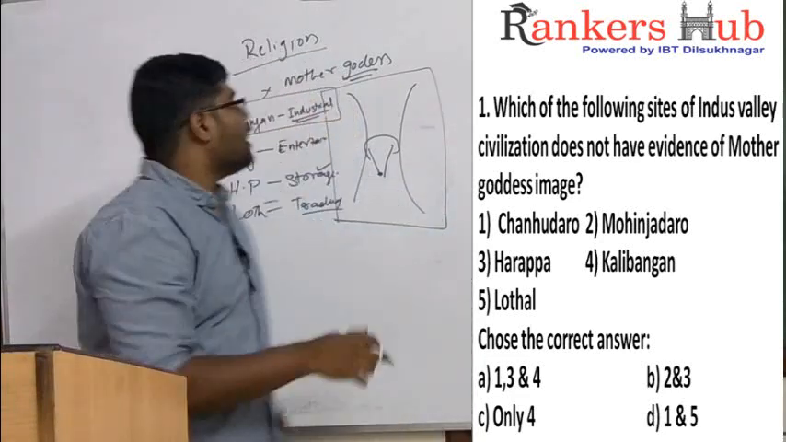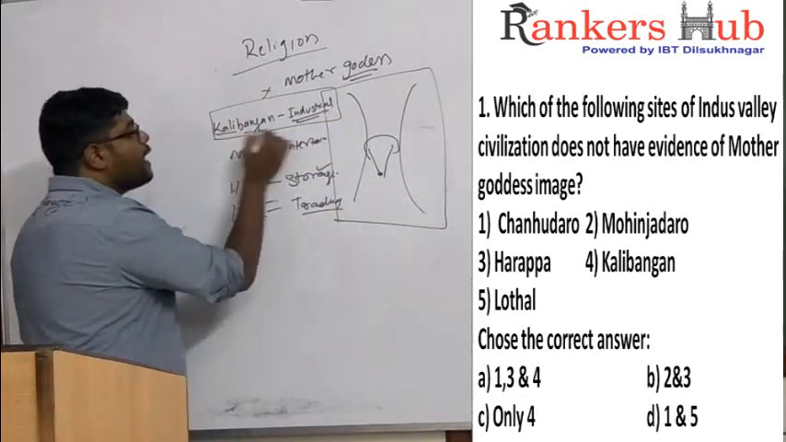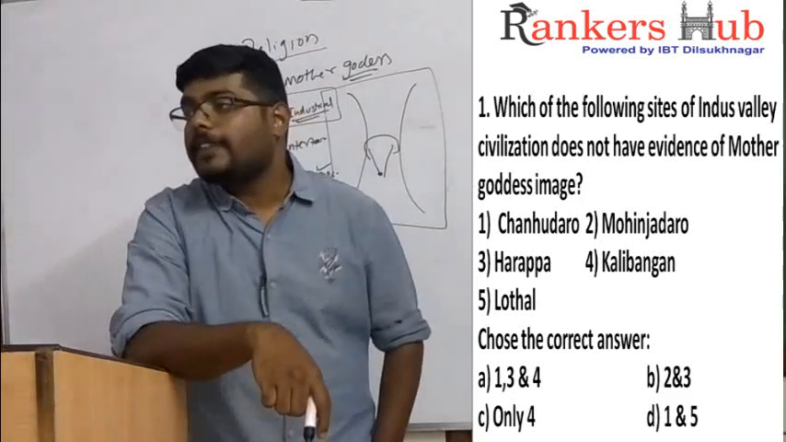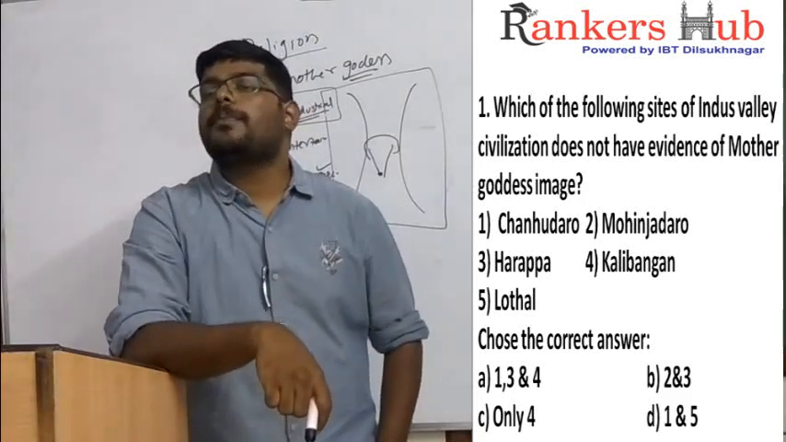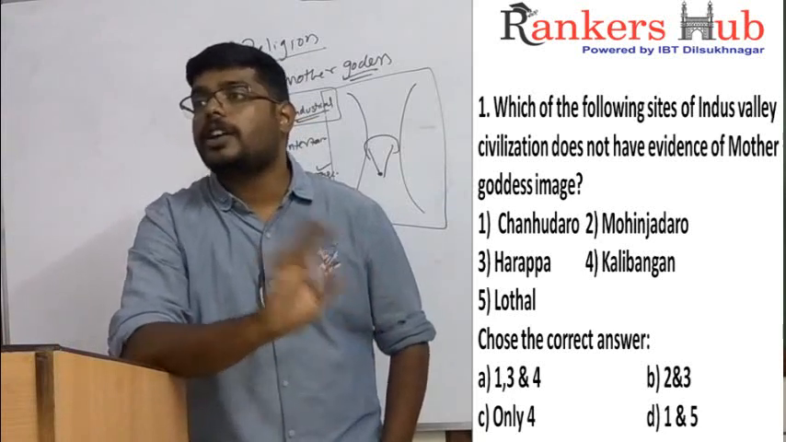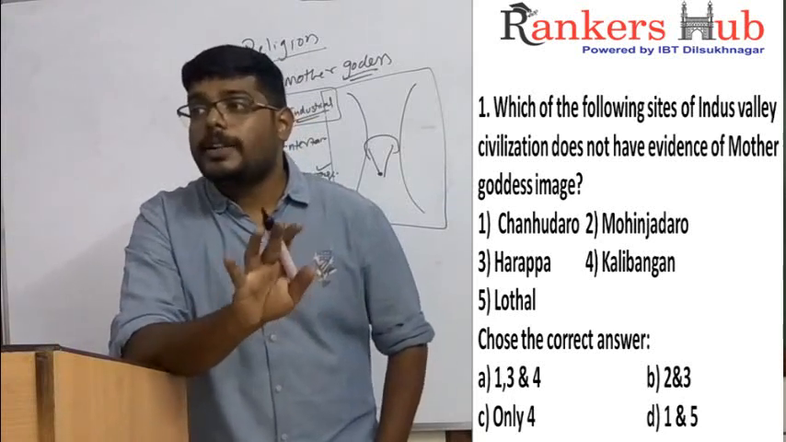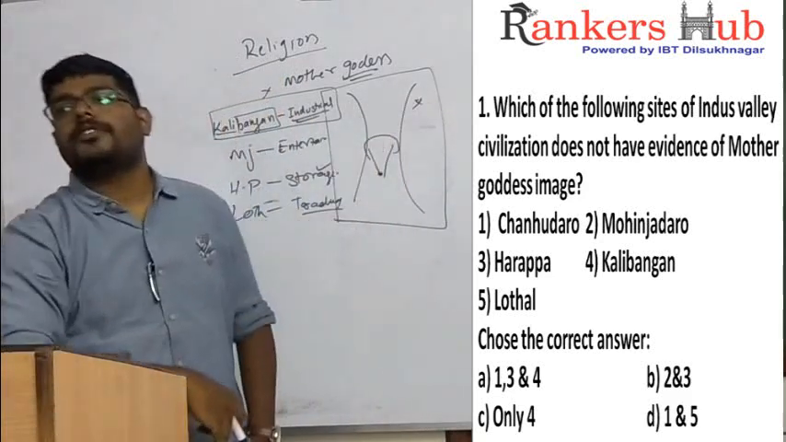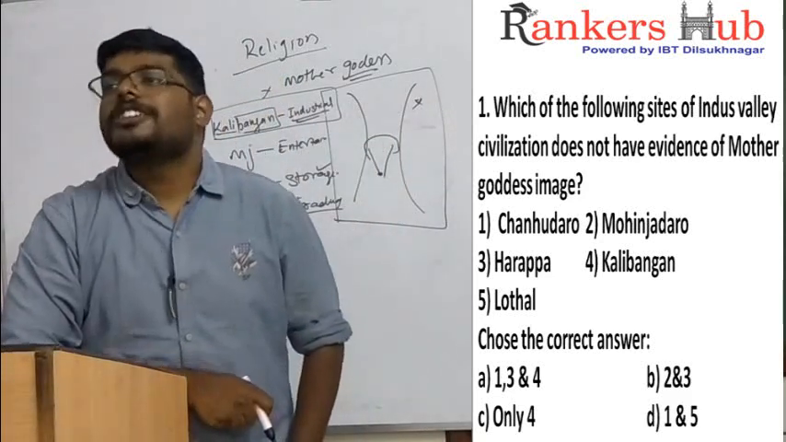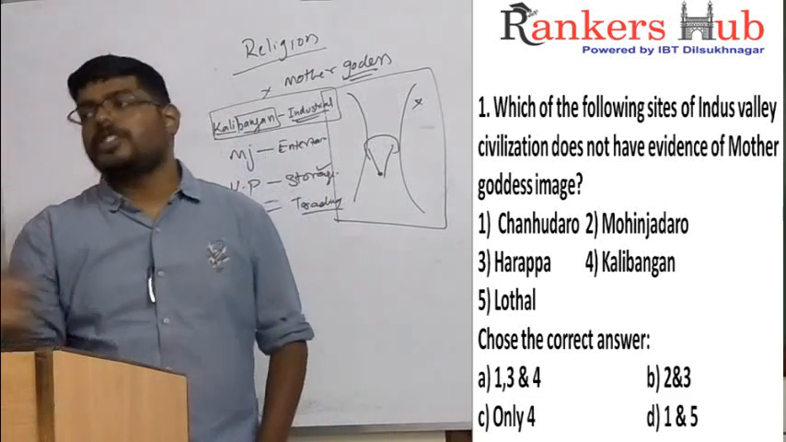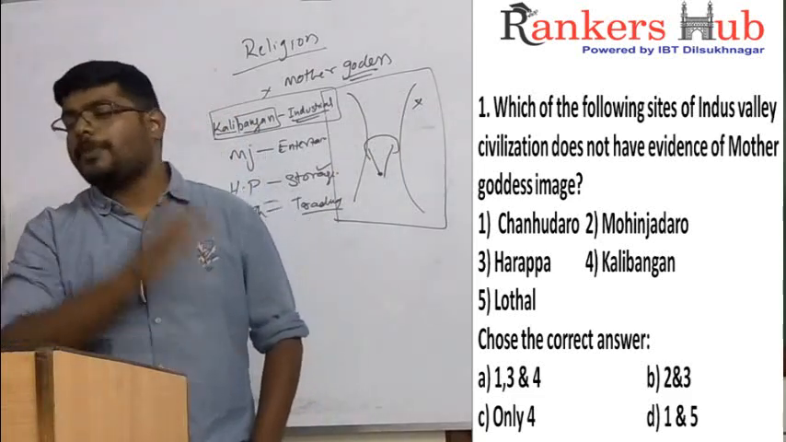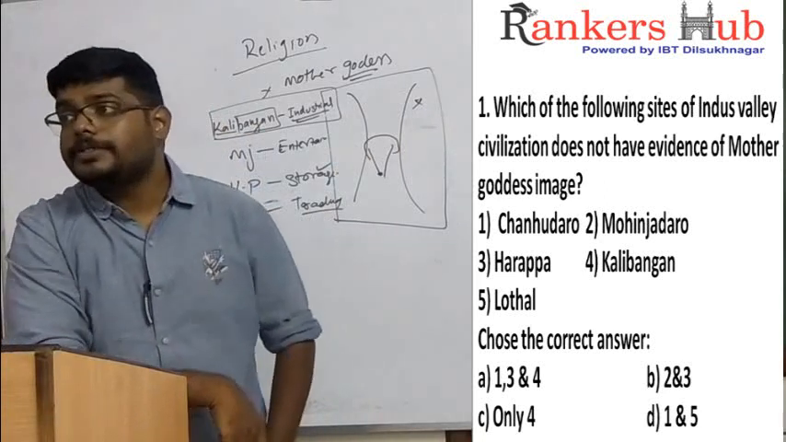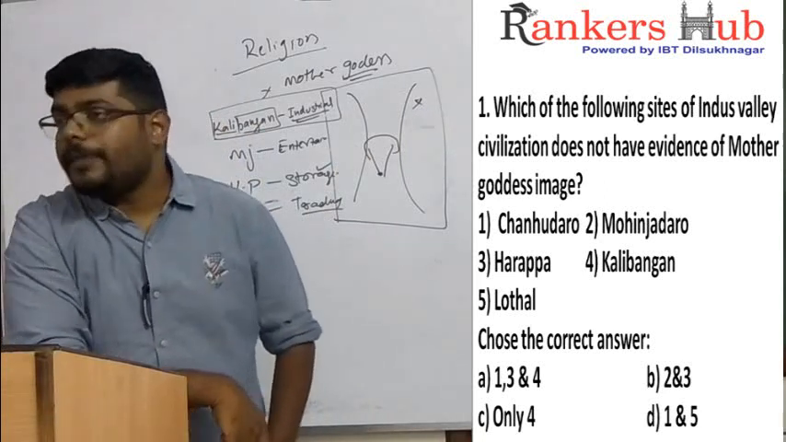Why is it called Kalibangan? Kali means black, Bangan means bangle. So in Kalibangan we have a bangle factory. But Kalibangan is an example of the industrial town, which means it is not having any normal civilization. If normal civilization is not present, Mother Goddess image will also not be present. Chenhudaro and Mohenjo-daro are both equal types of towns. So the answer will be Kalibangan, that is option C, only 4.